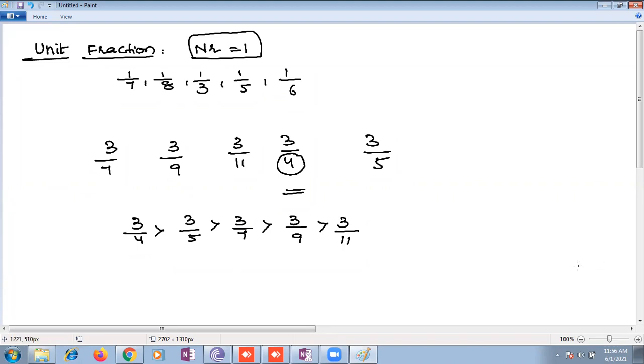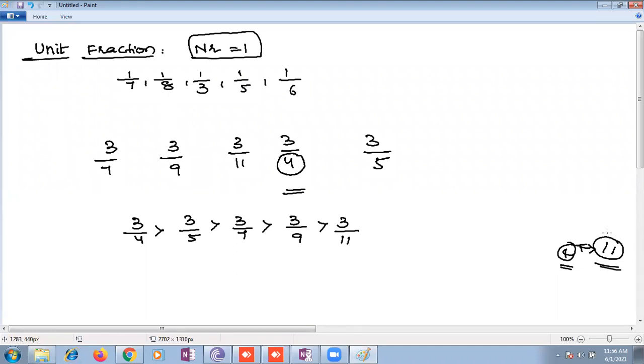You are expecting only 4 people to come for your birthday party, but unfortunately 11 children are coming, your friends are coming for your birthday party. When you are getting cake, if 4 children are coming, you are getting more cake, or if 11 children are coming, then you are getting more cake. It's the best, 11 children are coming, we'll get more cake.